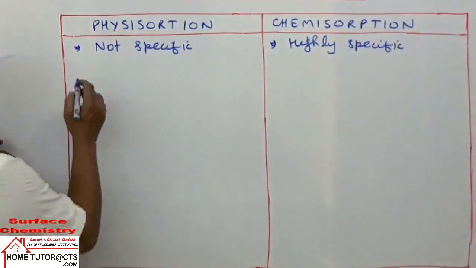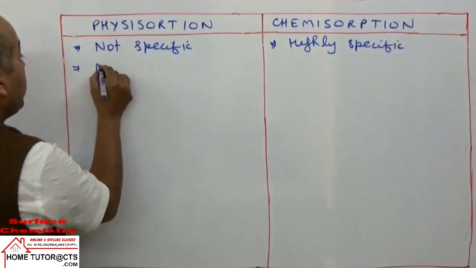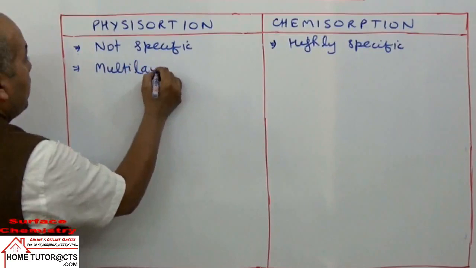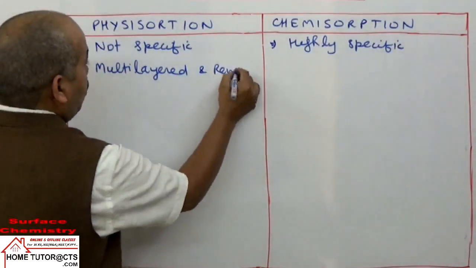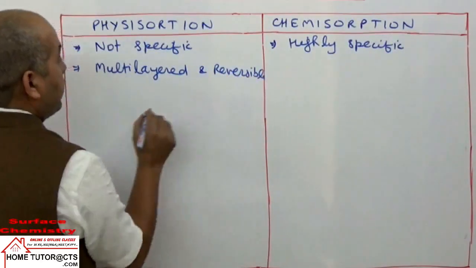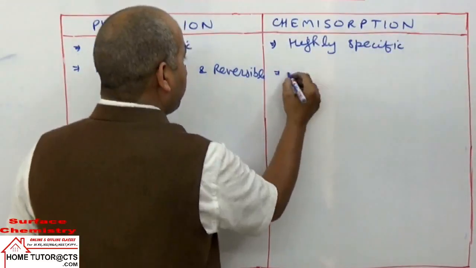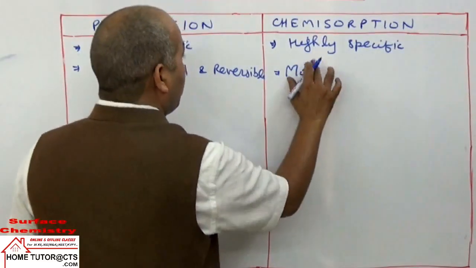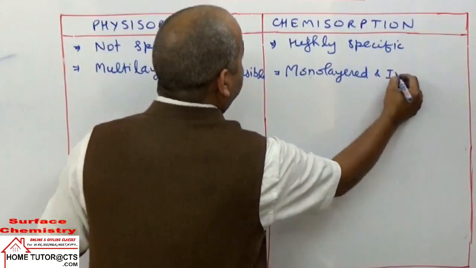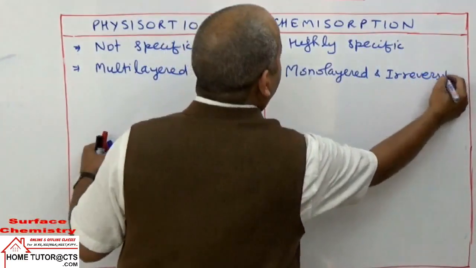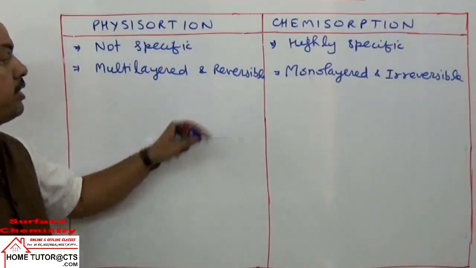And for the same reason, what happens? This becomes multi-layered and reversible. The two points are running together. It is multi-layered and reversible. यहाँ पे क्या होता है? It is monolayered or unilayered, monolayered and irreversible. It is monolayered and irreversible. यहाँ पर क्या है? Multi-layered and reversible.